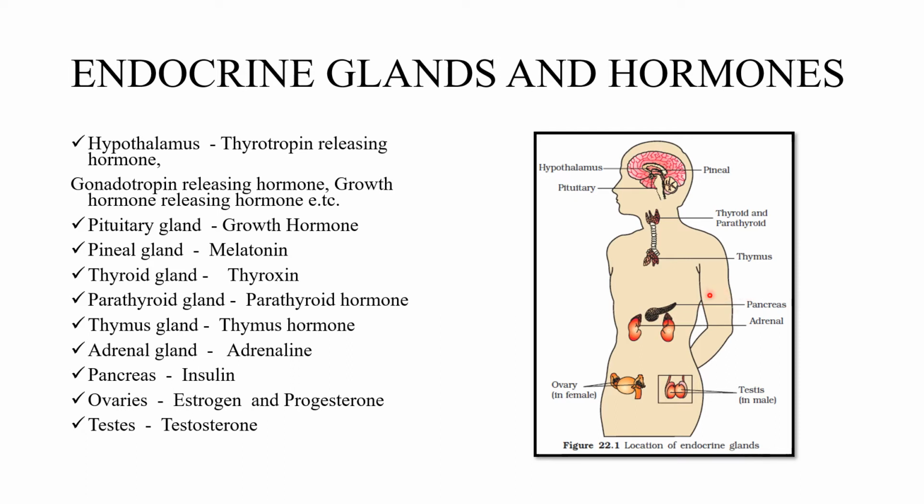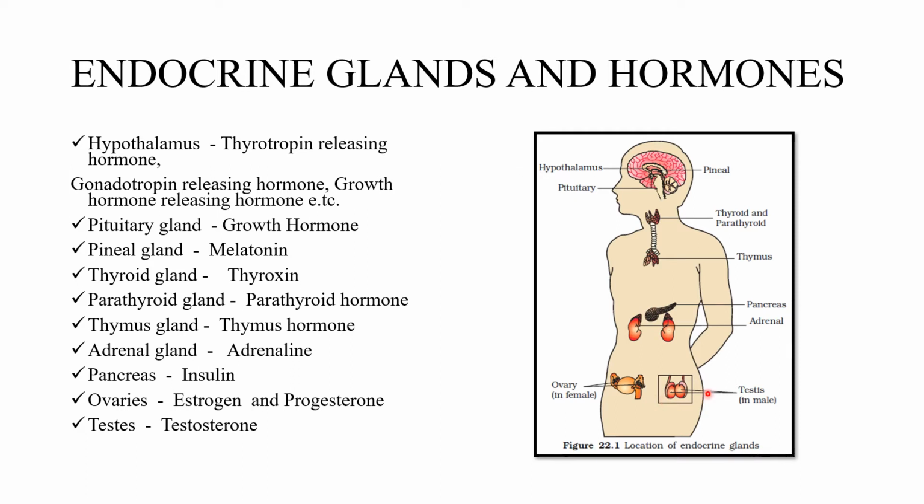Endocrine gland means their secretions are directly poured into the blood because they do not have duct. But exocrine glands, that is digestive juices, are carried by pancreatic duct. Okay. Then next one, adrenal. Above the kidney it is located.